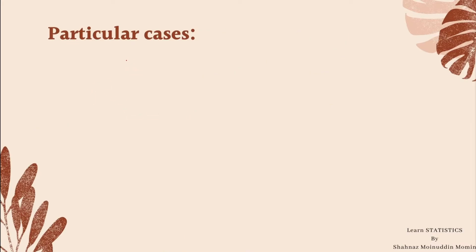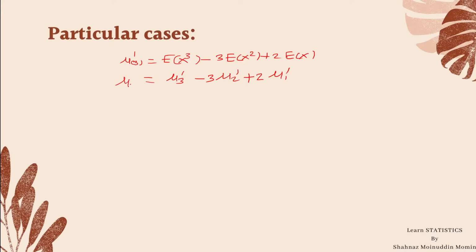Therefore, the third factorial moment, mu3 factorial moment, is equal to expectation of x cube minus 3 expectation of x square plus twice expected value of x, and these are the raw moments about origin. The first one is mu3 dash minus 3 mu2 dash plus twice mu1 dash. This is the third factorial moment about origin.